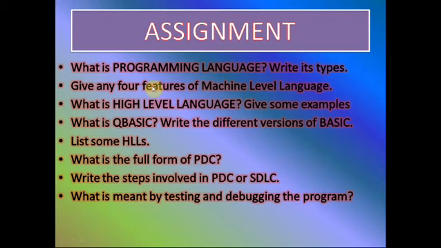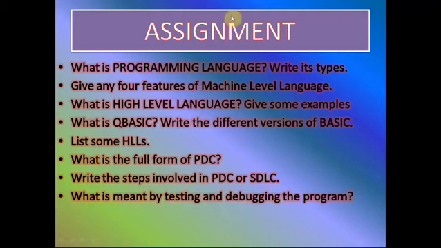It was based on vacuum tube technology, it used machine level language, it used punched card for input and paper tape for output. These things you can write. What is high level language? Give some examples. What is QBasic? Write the different versions of BASIC. List some HLL. You can write the names of some. HLL means high level language. What is the full form of PDC? Can you write? Program Development Cycle. Now write the steps involved in PDC or SDLC. What are the steps involved in PDC or SDLC? Now last question. What is meant by testing and debugging in the program? What do you mean by testing and debugging in the program?